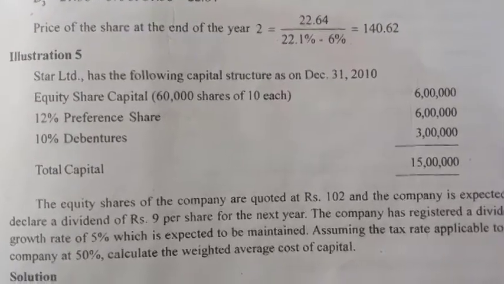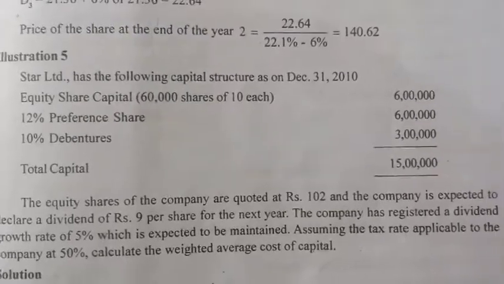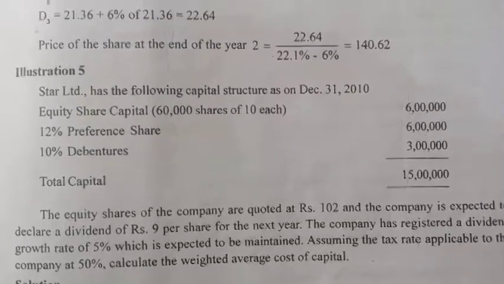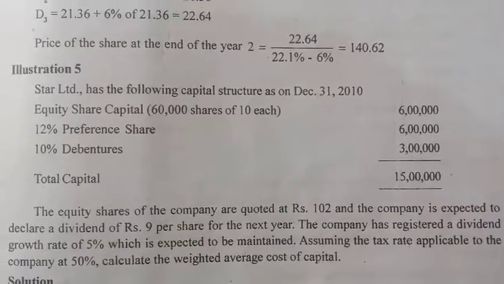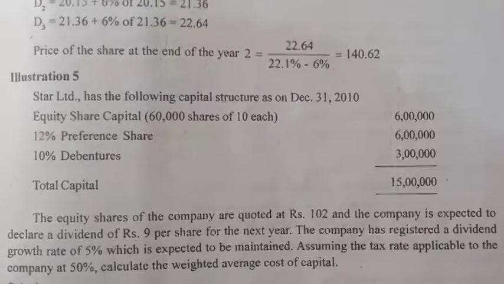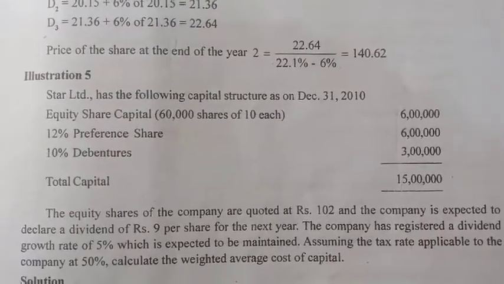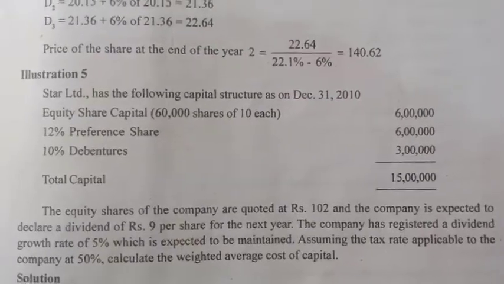The equity shares of a company are quoted at rupees 102, and the company is expected to declare a dividend of rupees 9 per share for the next year. The company has registered a dividend growth rate of 5% which is expected to be maintained. Assuming the tax rate applicable to the company at 50%, calculate the weighted average cost of capital.